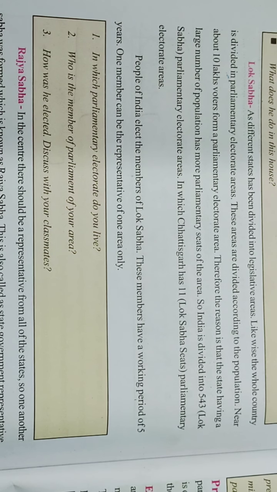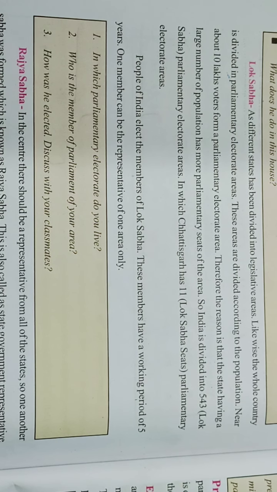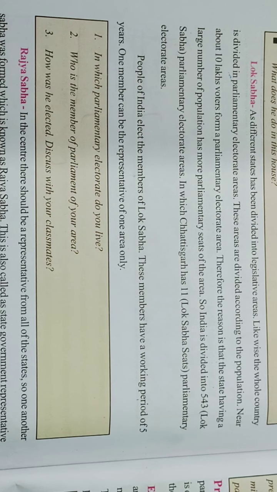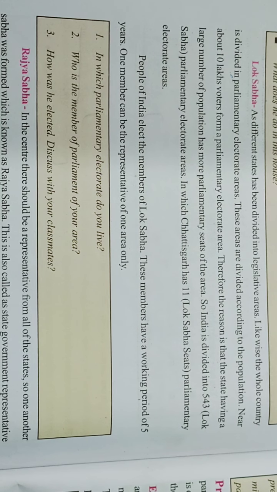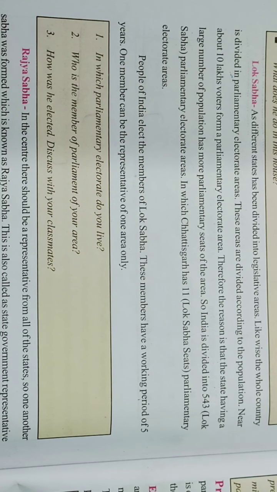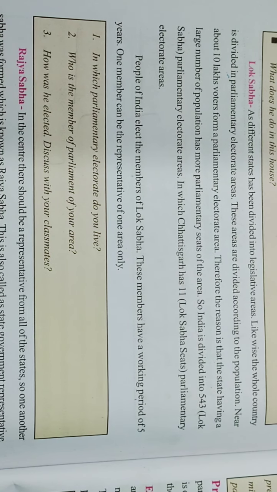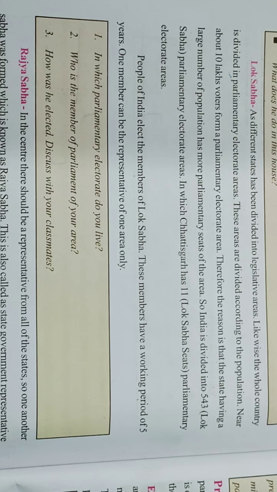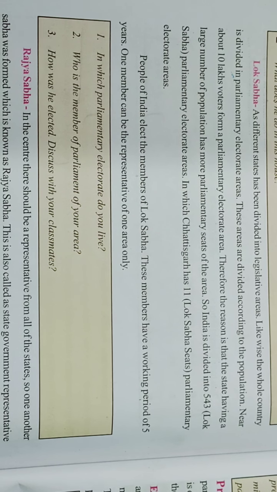People of India elect the members of Lok Sabha, and these members have a working period of 5 years. A president, prime minister, chief minister, these all have a working period of 5 years. One member can be representative of one area only.